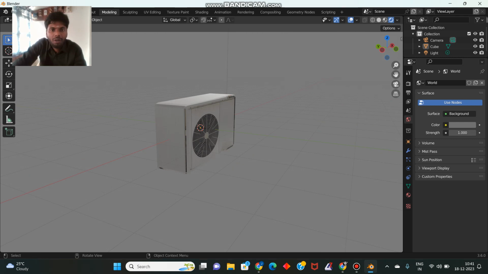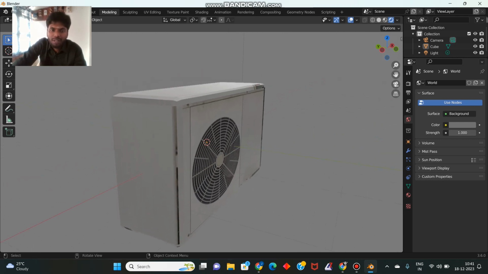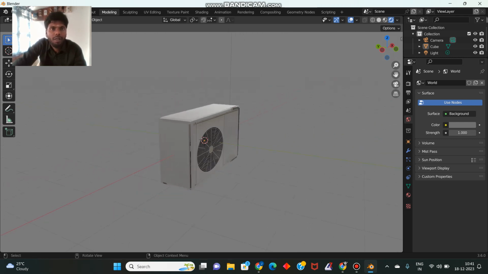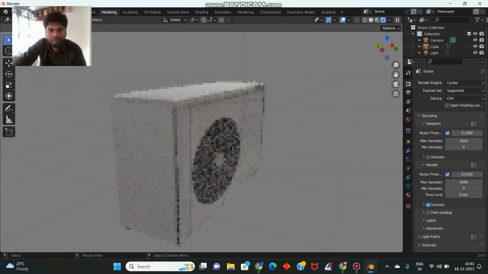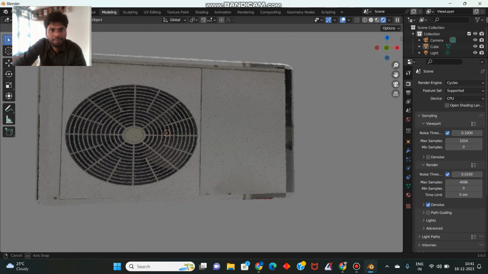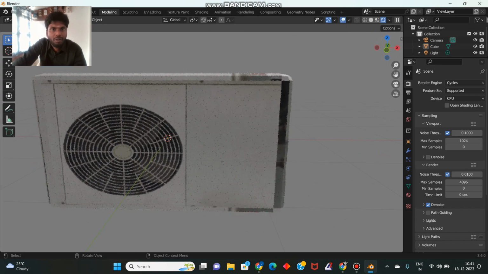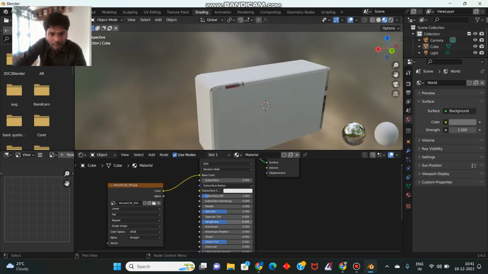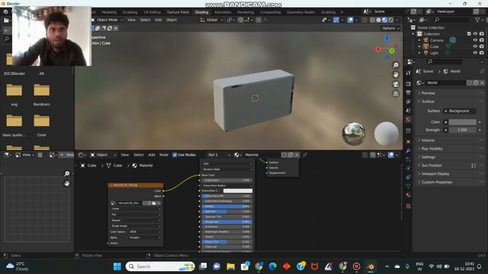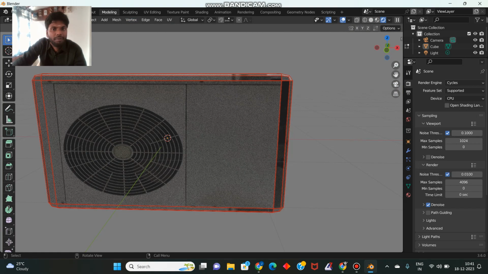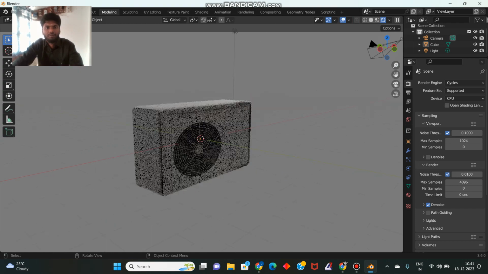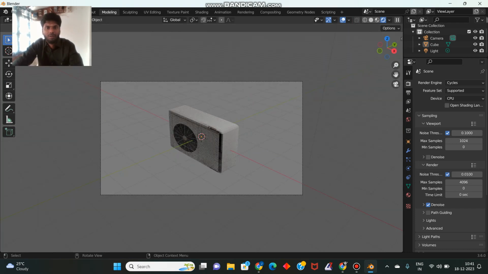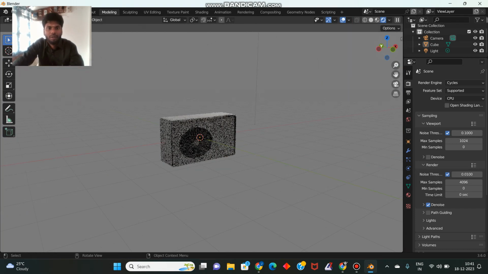I showed the small low poly model. I will use the same formula for a high poly model, I think. I will increase my references.